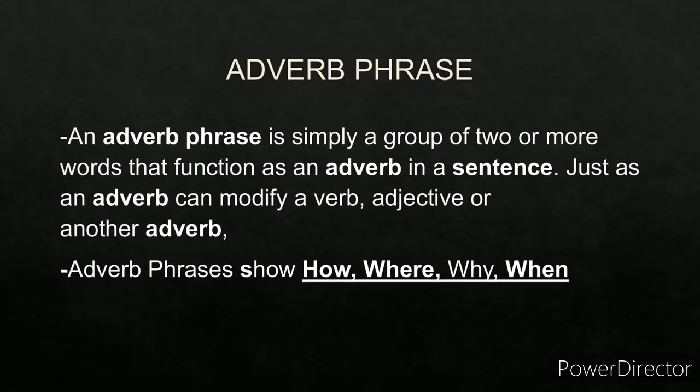Now adverb phrases. What do you mean by adverb phrase? An adverb phrase is a group of words that function as an adverb in a sentence. An adverb, what does an adverb do? It modifies the verb, adjective or the adverb. Adverb phrases show how, where, when and why. They answer the following questions: how, where, why and when.